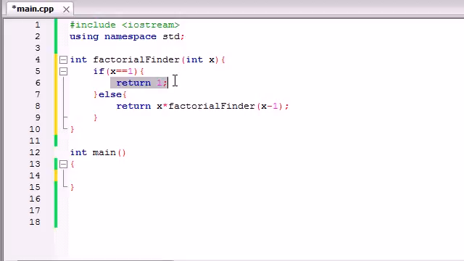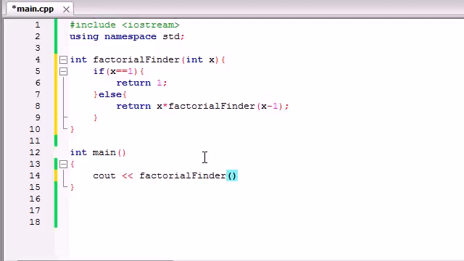1 factorial is 1. So now that it has that bit of information, it can go ahead and solve the rest of the questions that it asks. You know how I said, I don't know, I don't know. Well, now it can say, alright, Bucky, 1 factorial is 1, so now I know that 2 factorial is 2, 3 factorial is 6, 4 factorial is 24, and 5 factorial is 120.